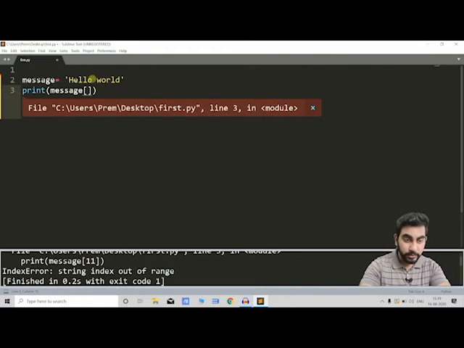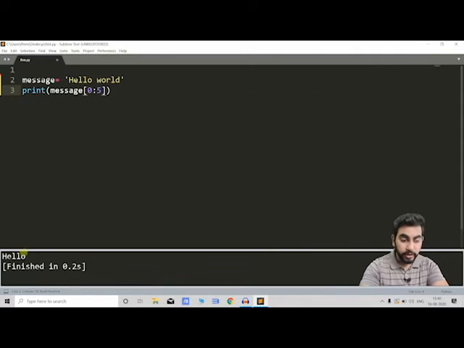Suppose that we wanna just print hello out of the word, so what we can do is we can just insert a range in it, like 0 to 5, and we will print it, and this will say hello. And remember guys, this 0 is inclusive and this fifth index is not inclusive. This creates confusion sometimes, so just keep in mind. This means it will start from 0, that is h, and it will end till 4. It will not count 5. This is not inclusive, so we can think of it like this.